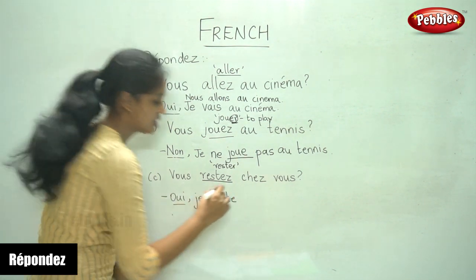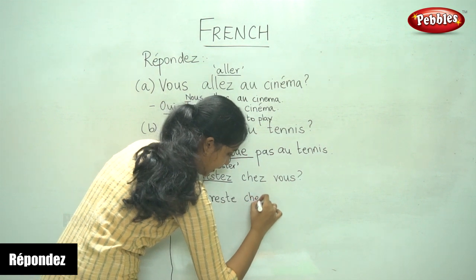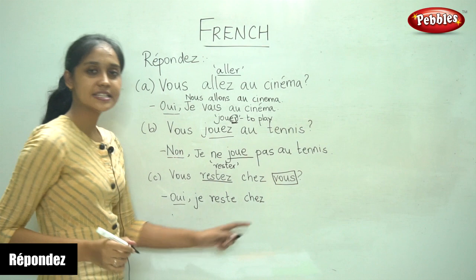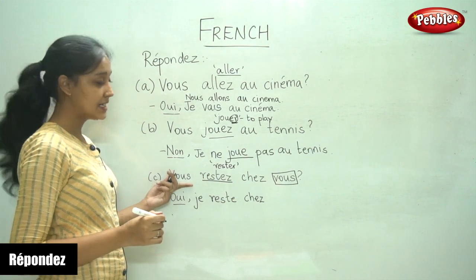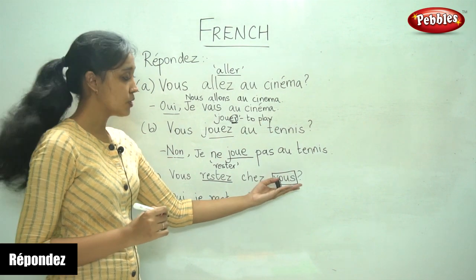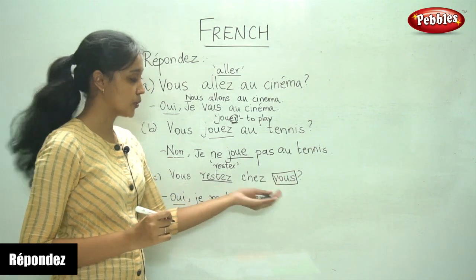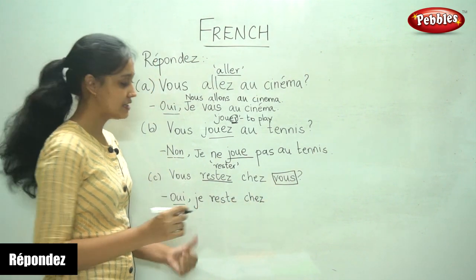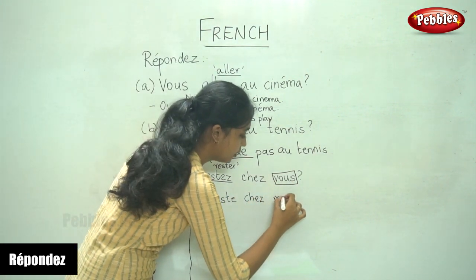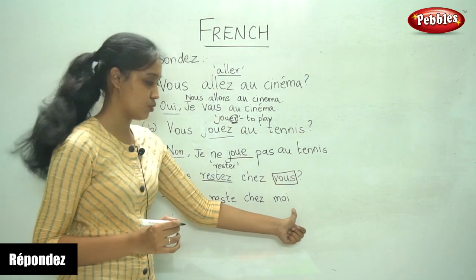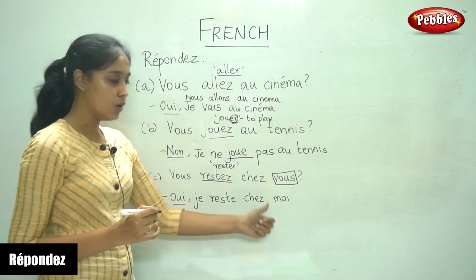Je reste chez. Now, the vous here is not the subject. The vous here is a reflexive pronoun. We will be learning about the reflexive pronoun later. But for je, the tonic pronoun would be moi. Je reste chez moi. So this is how you write.